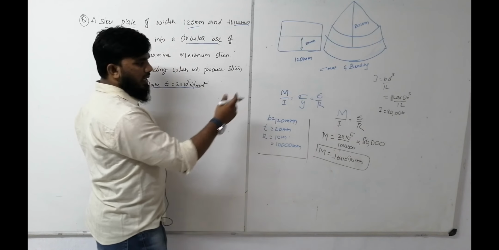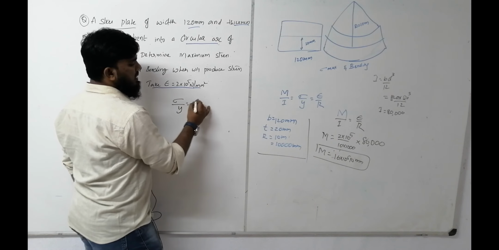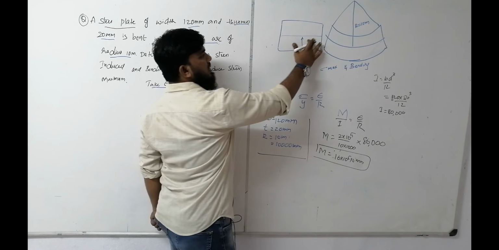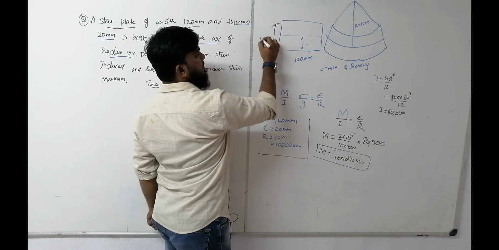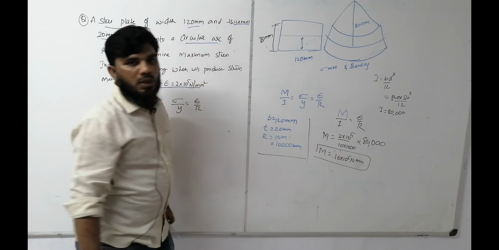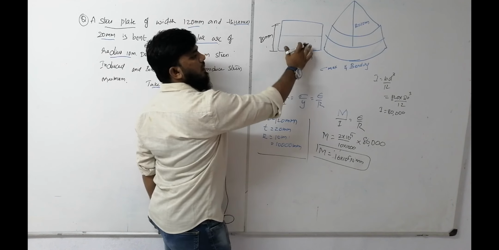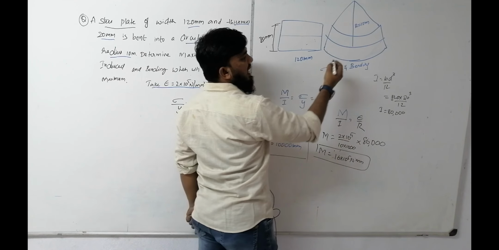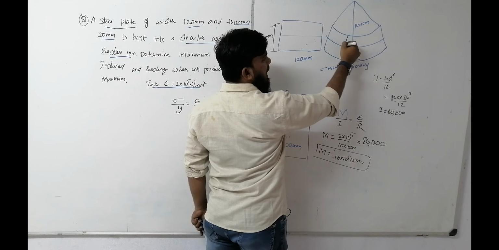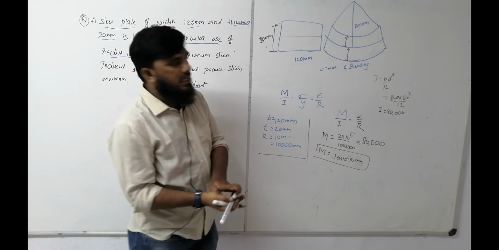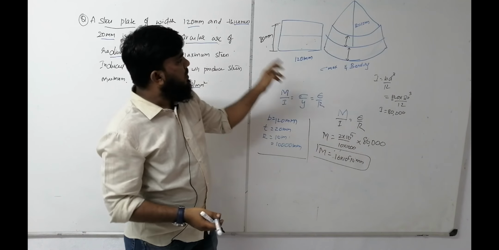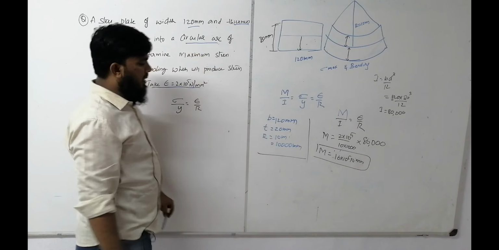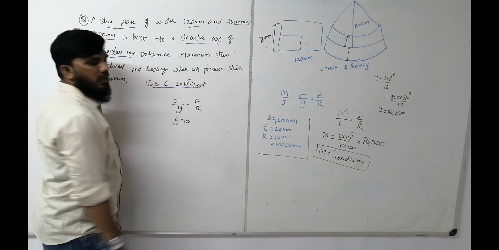Okay. Next we have to calculate the value of sigma. Sigma by y is equal to E by R. Thickness means this total surface, we take 20 mm. Now, the sigma we have already discussed. Whenever they ask for the maximum stress, it will be either at this corner or at this corner, exactly half above or half below. So if it is 20, what is half below? What is the distance from center to the maximum layer? 10. So y value will be considered as 10.